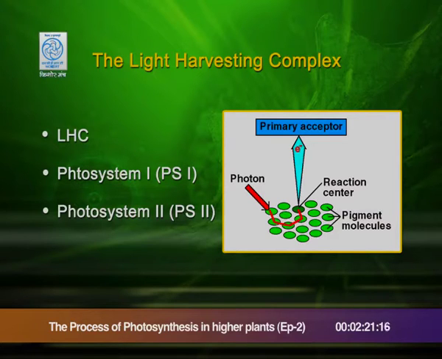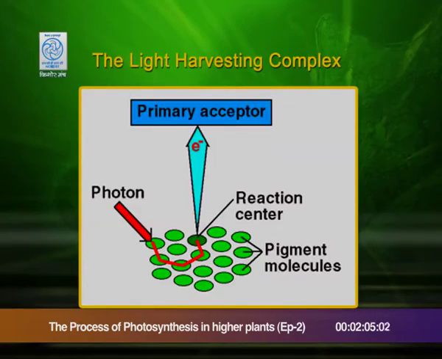The interesting thing to note is that in these two photosystems, the chlorophyll A molecule is not there, pigment is there, but chlorophyll A molecule is present only in the lower part, where you can see one molecule circled red called photon.